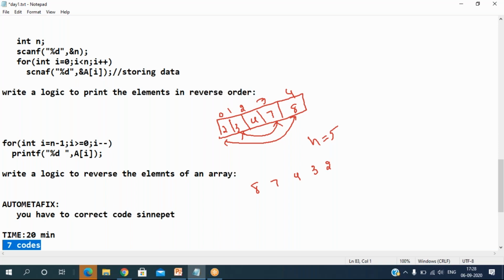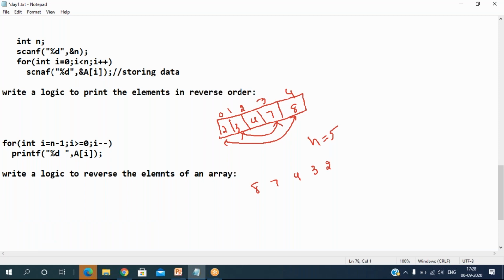That's why I am requesting everyone: when I give a question, immediately try to attempt it, so that automatically after 1 or 2 days you will come into the zone. Don't sit silent and idle just watching. Try yourself, and when I write the code, you can correct it. It's my request, everyone, this is very important. Please keep it in mind. Time is very important in this particular session. You have to solve 7 code snippets which contain either compilation or runtime errors. That's the basic thing.